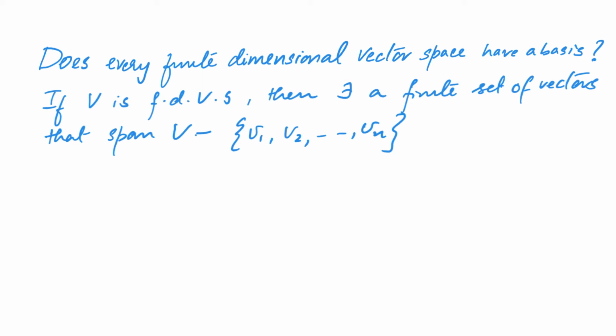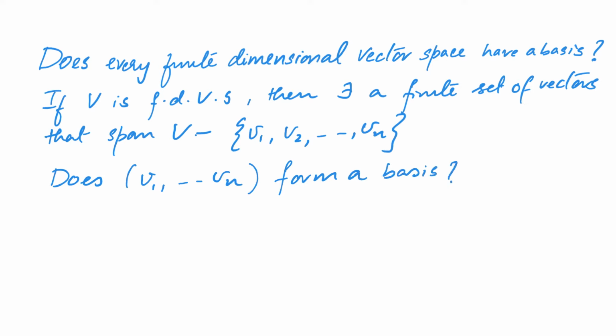The most natural question now is, does the list V1 to Vn form a basis? The answer in general is no. Why? Because V1 to Vn need not be linearly independent.